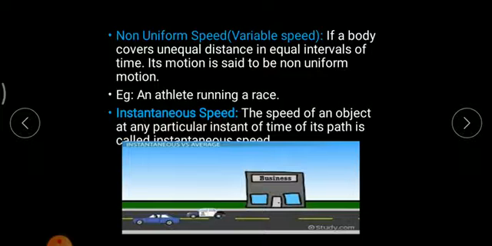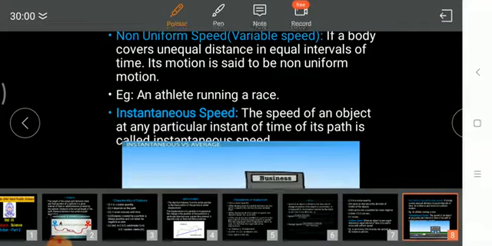That speed at a particular instant is called the instantaneous speed. So in short, instantaneous means at that particular instant. Whatever the speed is at that instant, that is the instantaneous speed.